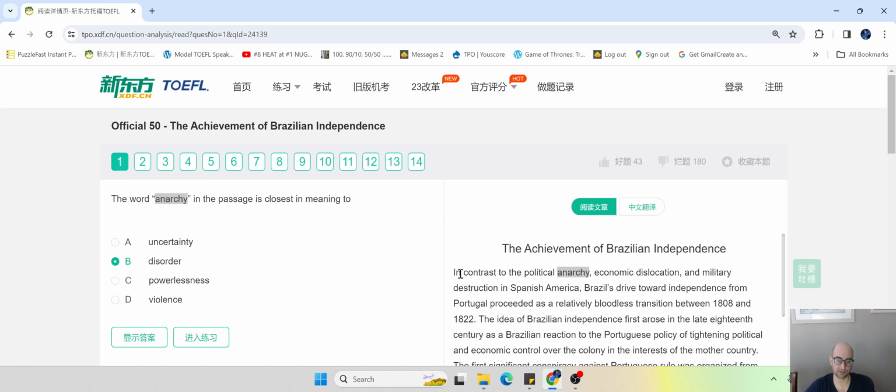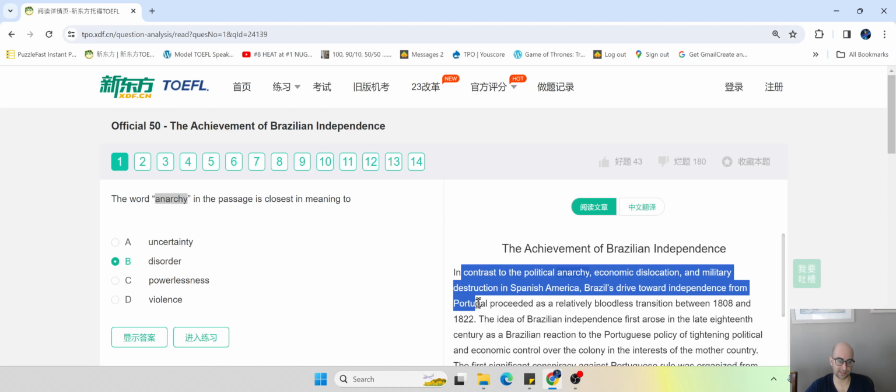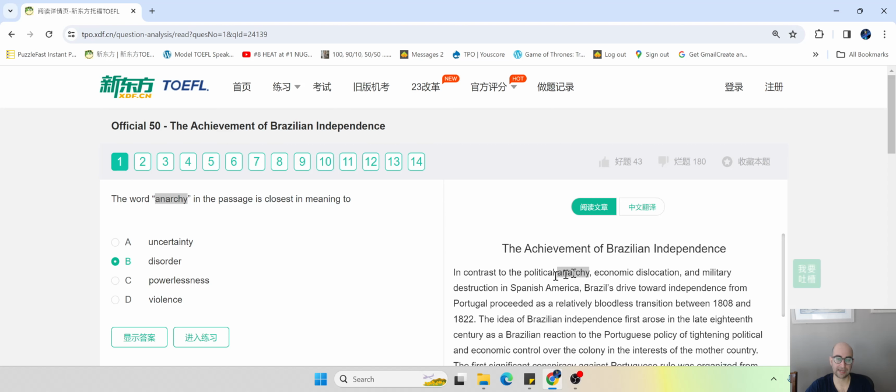What you would do is go straight to the sentence that contains that word and look for words around it that might give away what anarchy actually means. So in contrast to, this is like a transition word, like opposite of the political anarchy, economic dislocation, so some economic turmoil, and military destruction, devastation in Spanish America. Brazil's drive toward independence from Portugal proceeded as a relatively bloodless transition between 1808 and 1822.